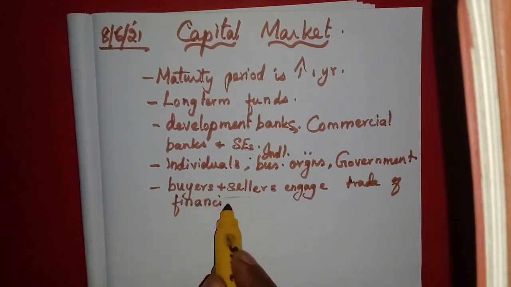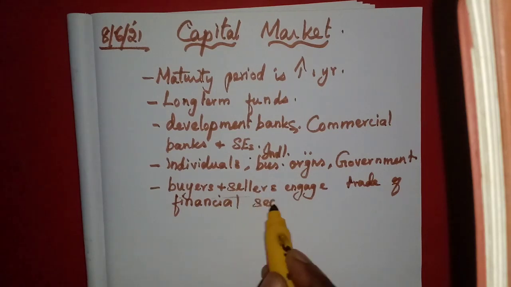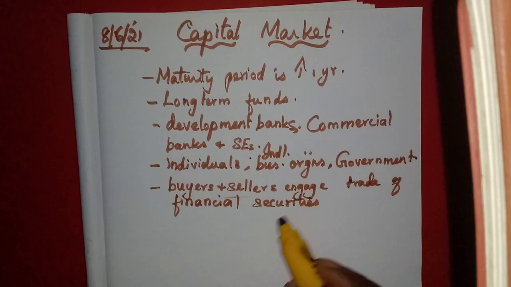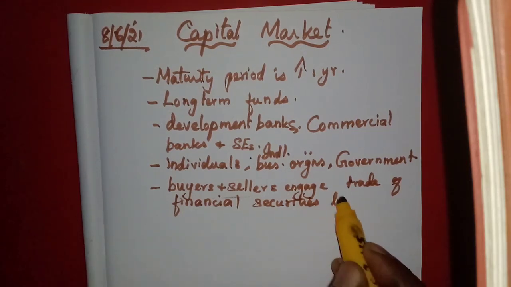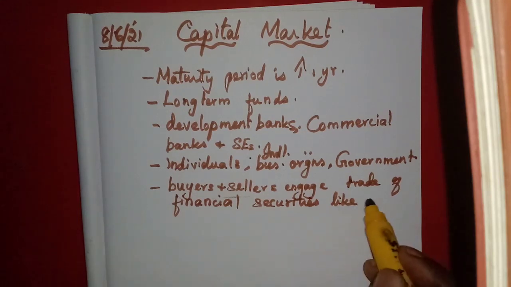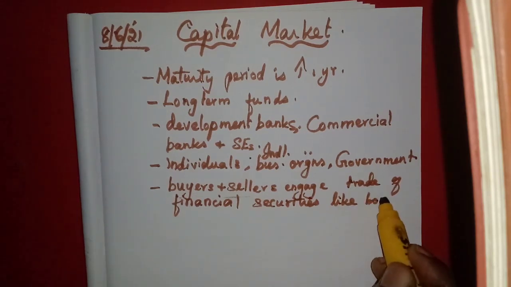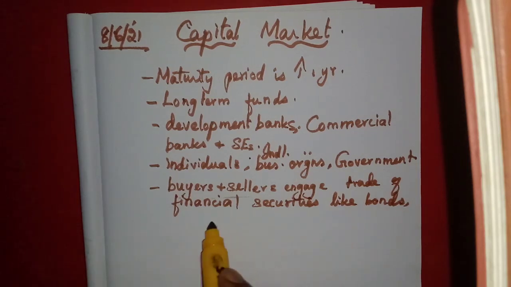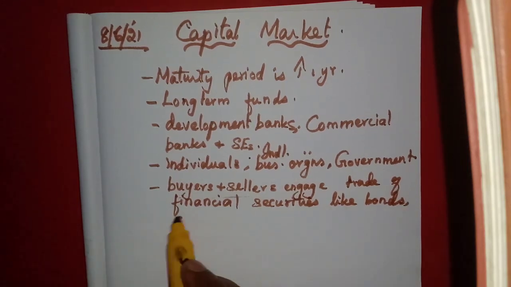That is what we are learning, isn't it? They deal only with financial assets. That is called financial securities. What are the financial securities? Maybe the bonds of government, government bonds, public sector undertakings' bonds, or the company's stocks.